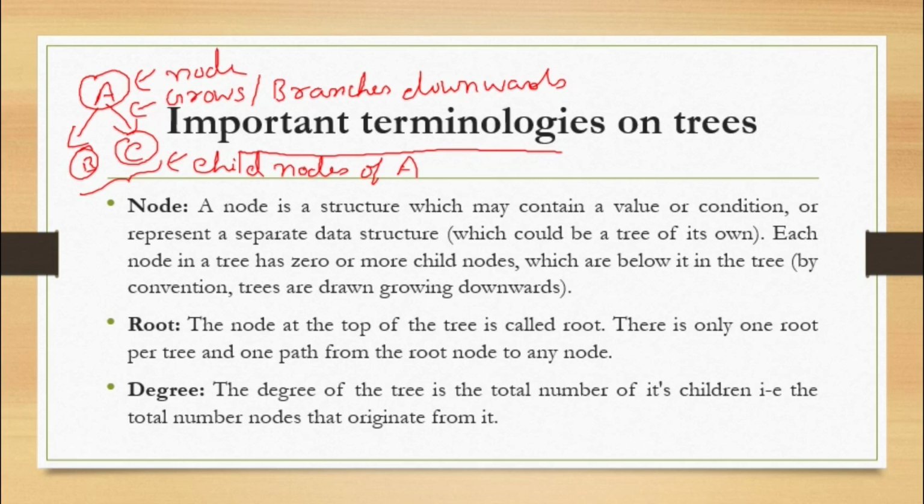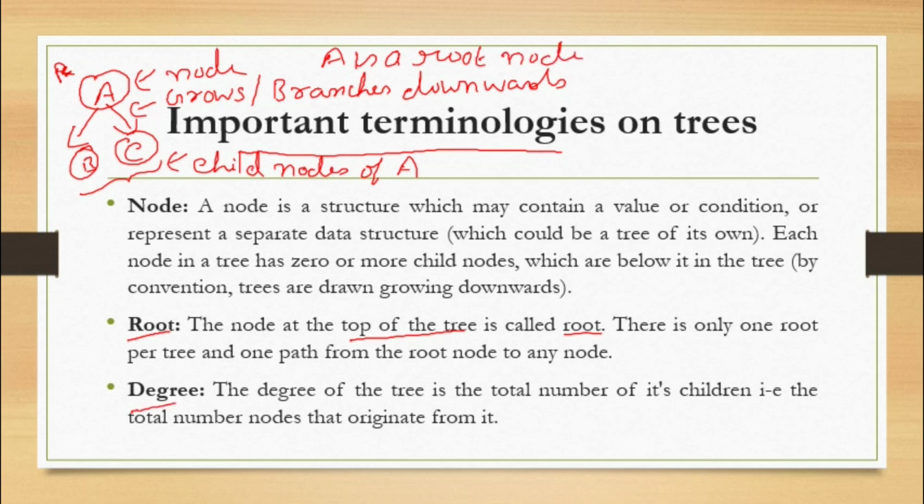Next, what is a root node? A node at the top of the tree is called the root. There is only one root per tree and one path from the root node to any other node. So here A is the root node.